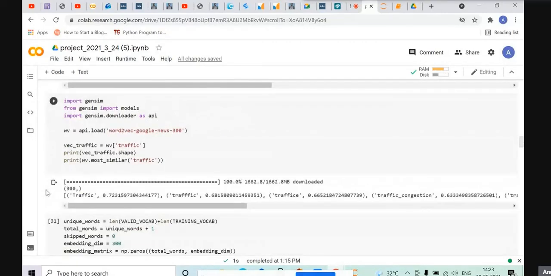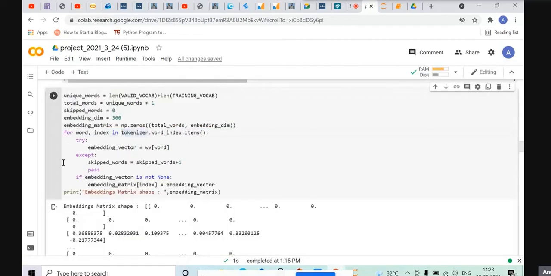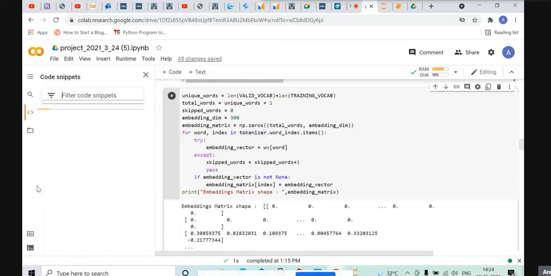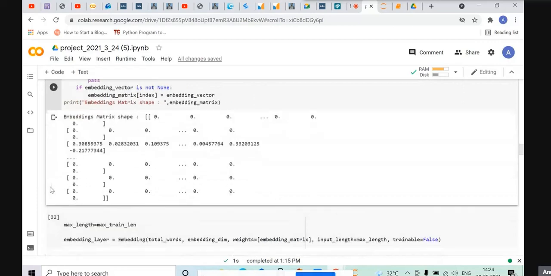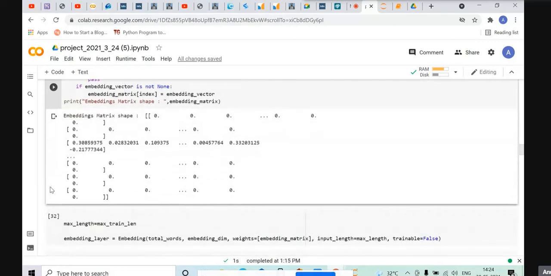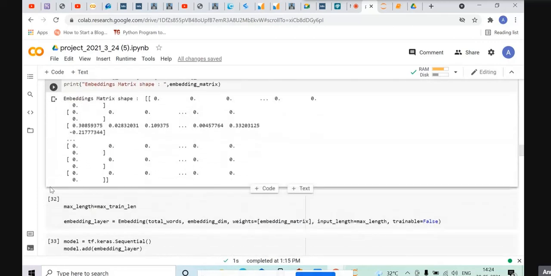Next we load all the vectors from Word2Vec Google News 300 using an API and then find all the vectors related to traffic, and they are printed. Next we find an embedding vector for all the words in the training and validation set with an embedding dimension of 300, and then build an embedding layer using the embedding function with the maximum length as the maximum training sentence length. Next I'm handing over to Kadeeja.